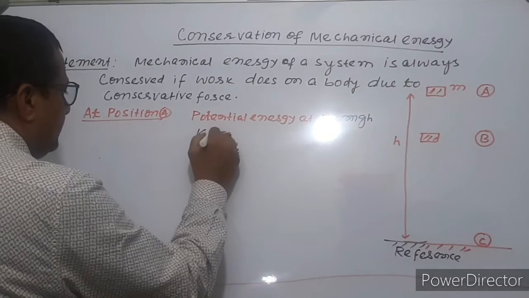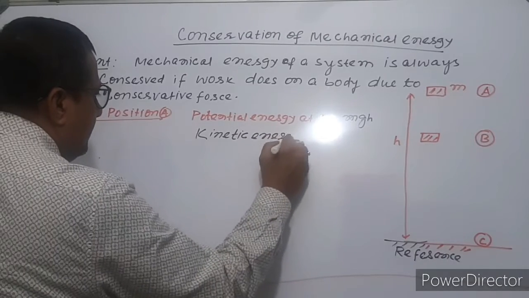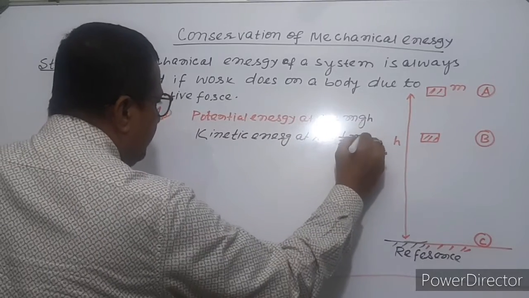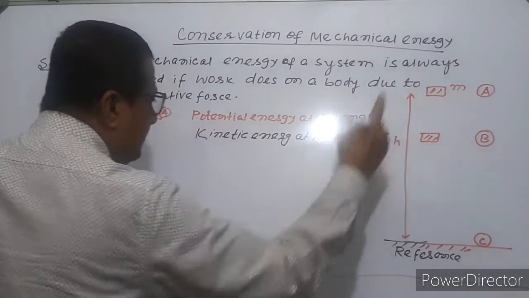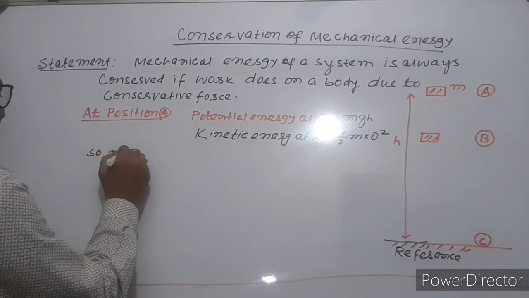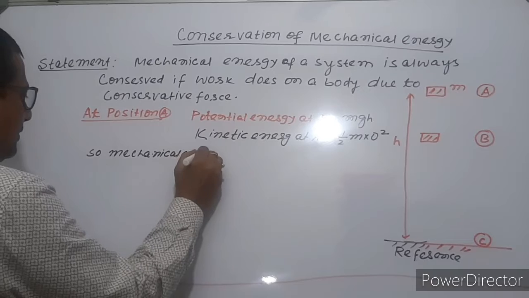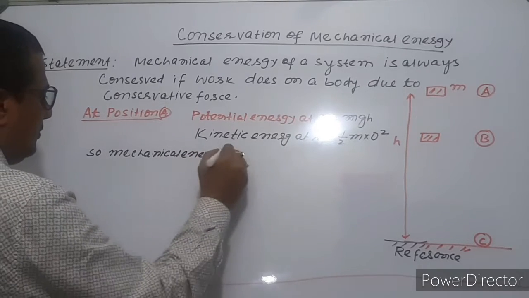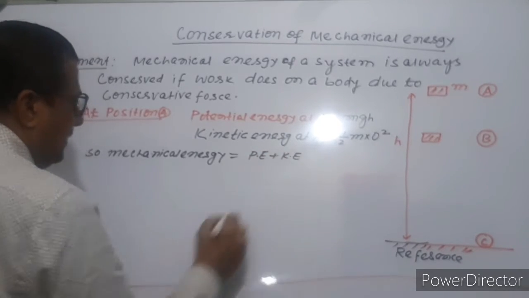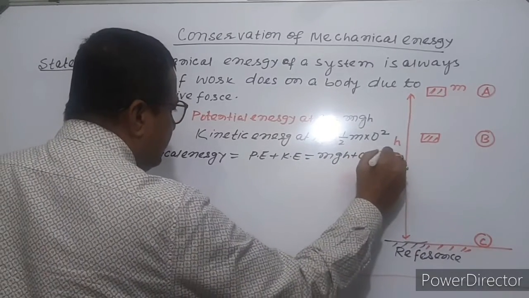Kinetic energy at A is equal to half m 0 squared, since the body is at rest here. So mechanical energy is equal to potential energy plus kinetic energy, which is mgh plus 0, that is mgh.